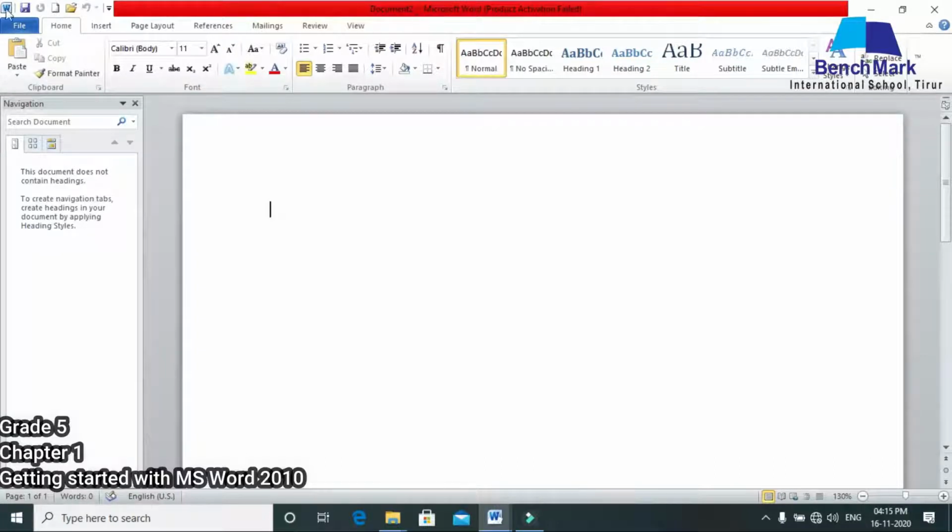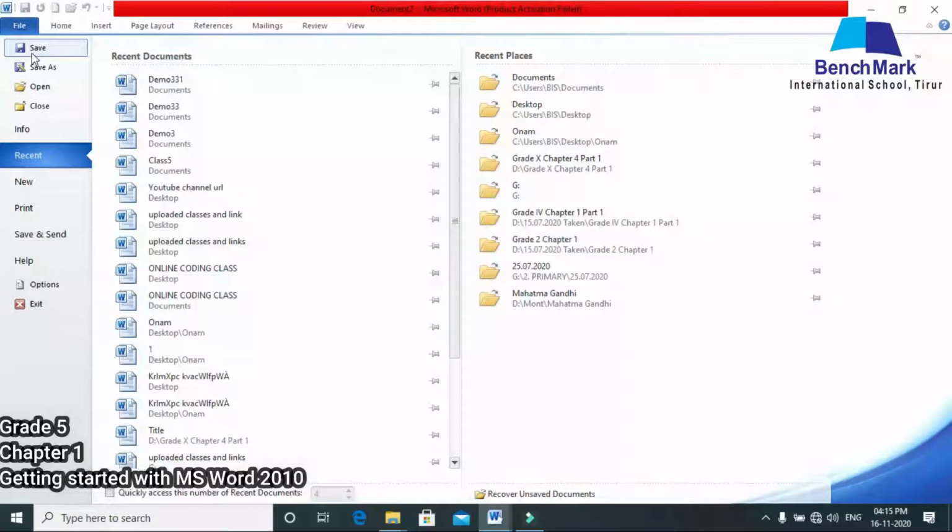And then this is the ribbon, and the ribbon has many tabs. First is the File tab, which is used to save your file. You can open an already existing document, close your current document, open your recent documents, and create a new blank document. You can print the document that you have in your system on paper. That is also possible with the help of this File tab.